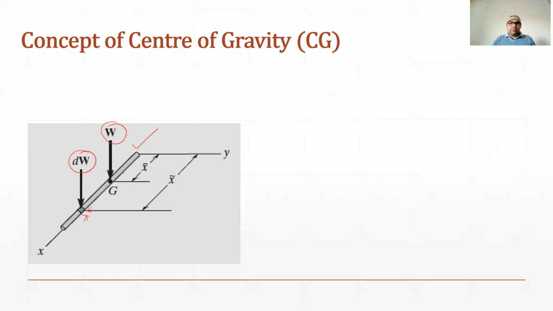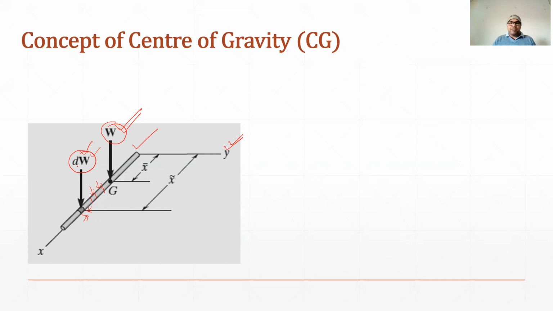Because this body is one dimensional, the moment of this resultant force about the y-axis will be equal to the moment of these small segments which have weight dw. So the moment of W about the y-axis will be equal to the moment of these small segments.